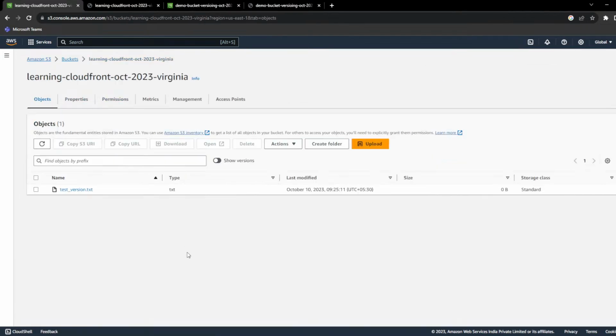So versioning helps you to recover your accidentally deleted files, or if you want to go back to a previous version, you can enable the versioning on the bucket. So this is the advantage of S3. These are the few features of S3.